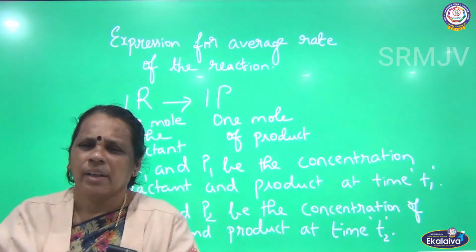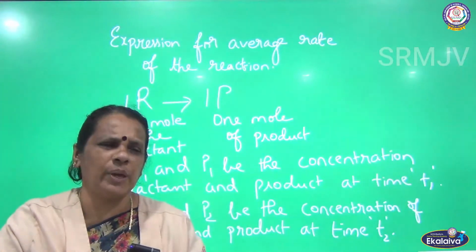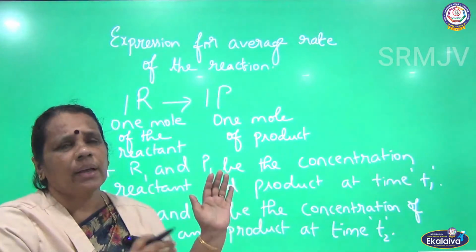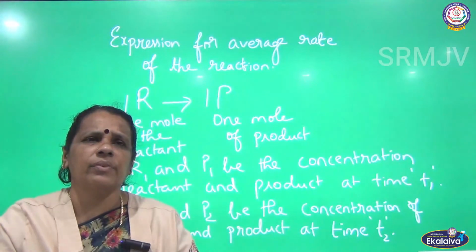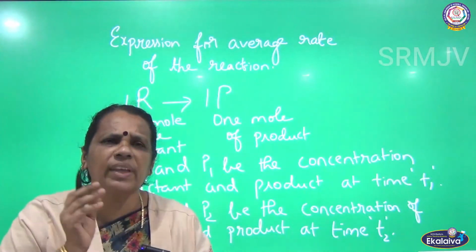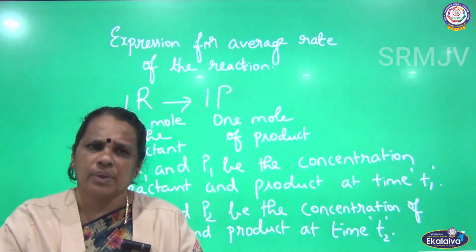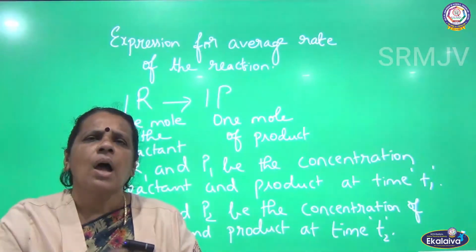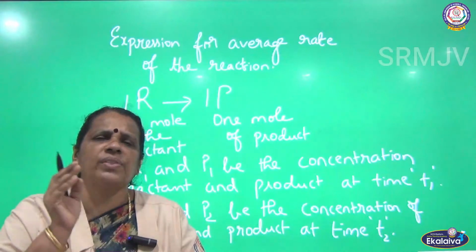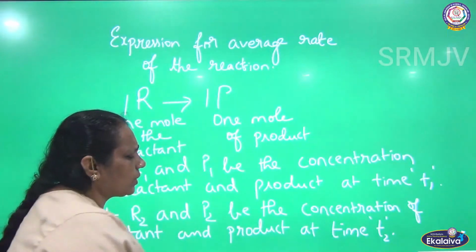Let us continue, children. We are going to derive the expression for rate of the reaction. I have assumed the reaction R gives P, that is 1 mole of the reactant gives 1 mole of the product. I am considering the concentration of reactant and product at time T1 as R1 and P1. So, R1 is the concentration of the reactant at time T1 and P1 is the concentration of the product at time T1. And at time T2, R2 and P2 are the concentration of reactant and product. We are going to see the next step.